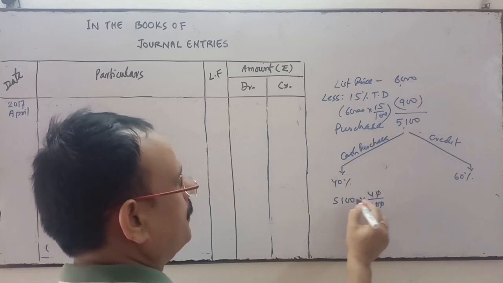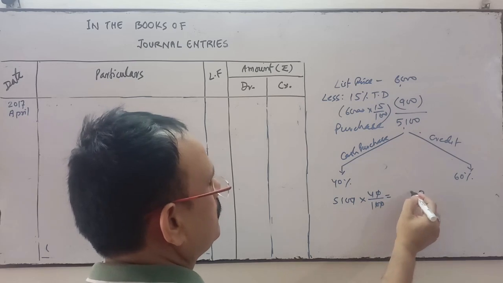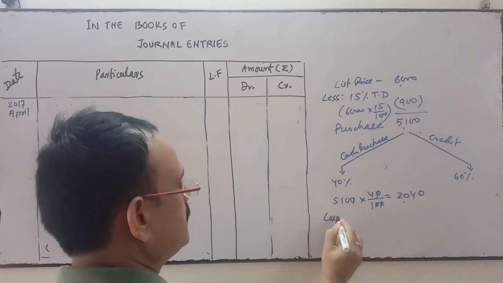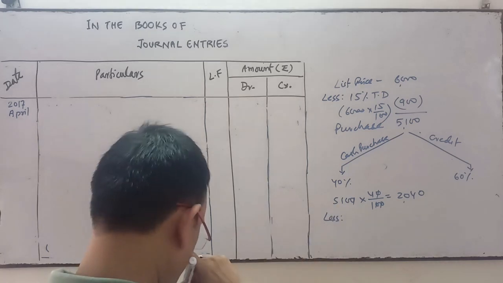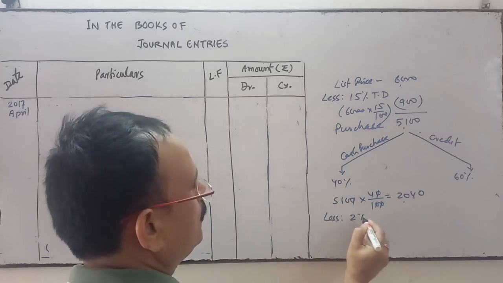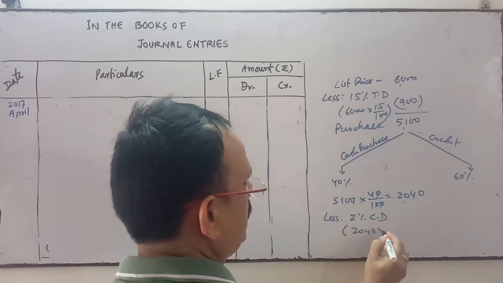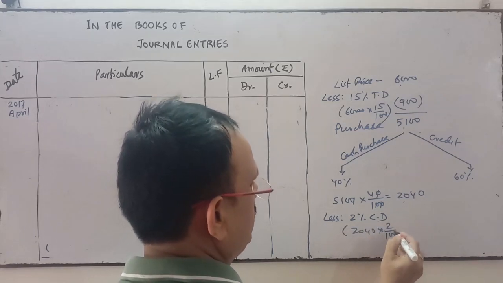5,100. 40% of this amount, less your cash discount. 2% is the cash discount. So 2% of 2,040, into 2 by 100.